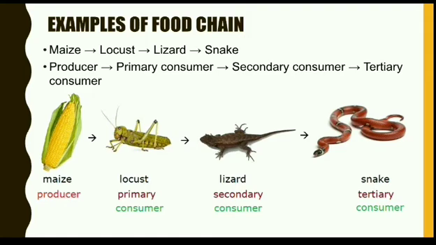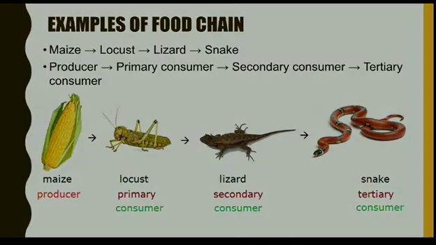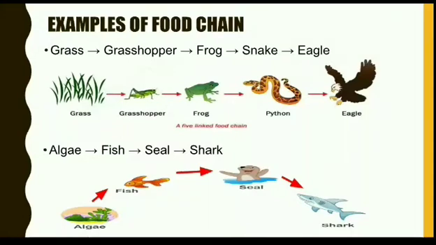Another example of food chain: grass is eaten by grasshopper, grasshopper is eaten by frog, frog is eaten by snake, snake is eaten by eagle. So in this way the energy from grass through grasshopper, frog, snake is transferred to eagle.